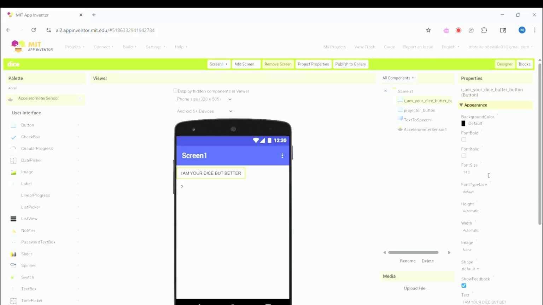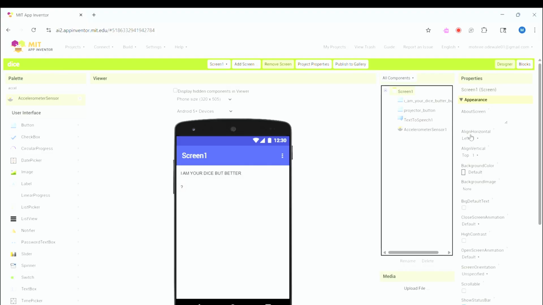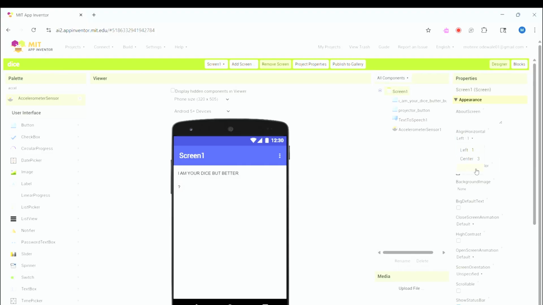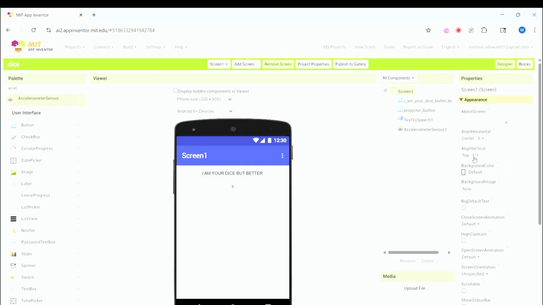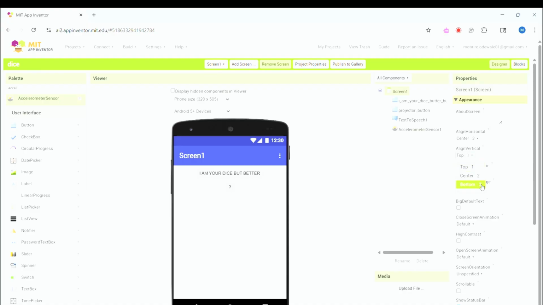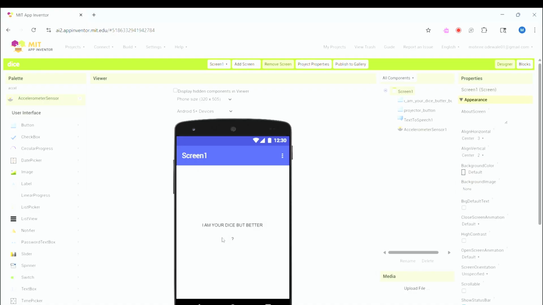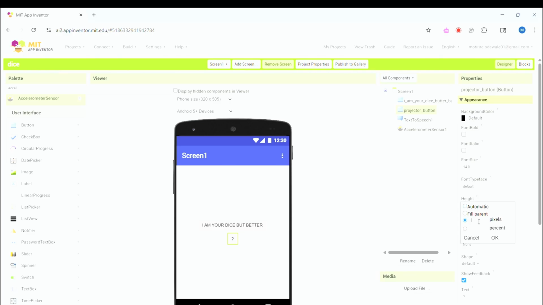Now we can center our screen by going to screen 1 and putting our align horizontal to center 3 and our align vertical to center 2. Now it's there. We'll click on our question mark button and make it bigger, increasing our height to 50 pixels and our width to 50 pixels.